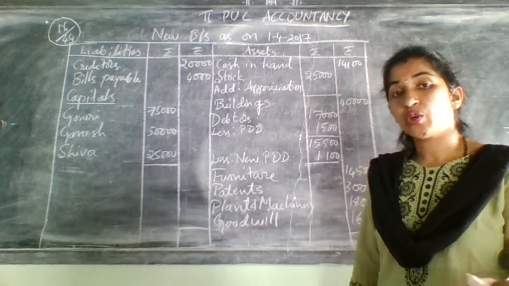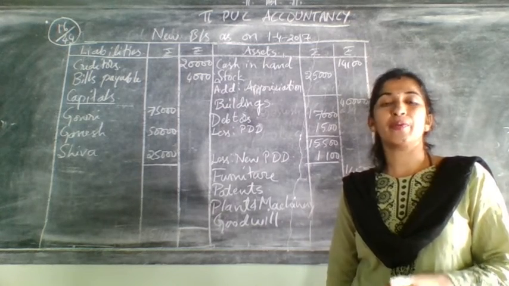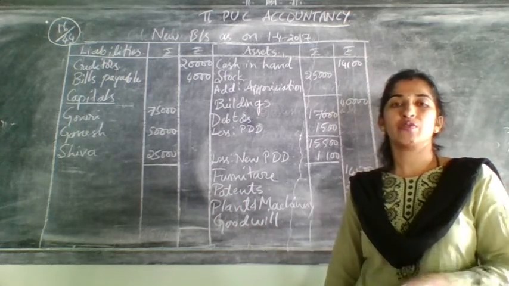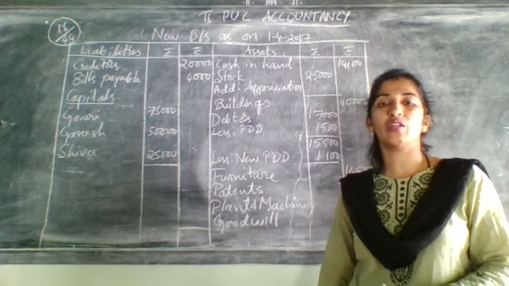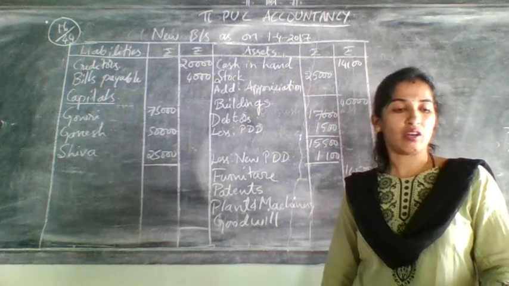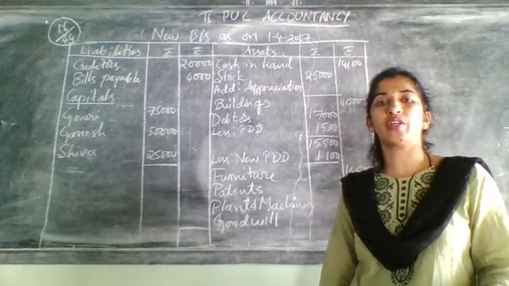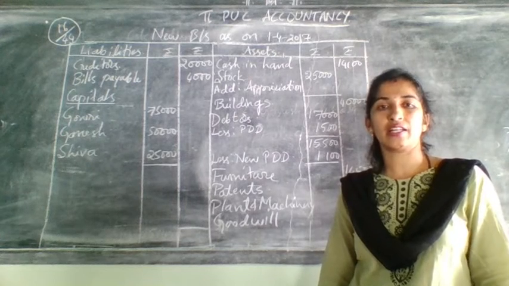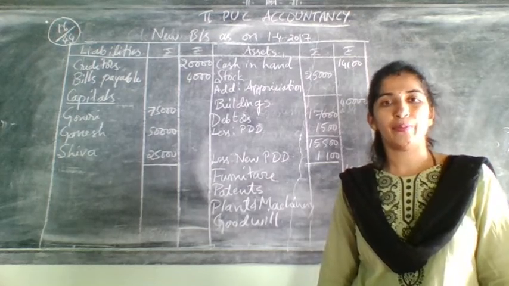1 mark questions you can do, and 2 mark questions are also there, so you need to write those too, because I gave almost all the notes of the first, second and third chapters. That's why you need to write everything in your homework book and not in notes: 1 mark multiple choice, true or false, and also 2 mark problems, 2 mark questions. Okay, so if you complete everything, then we can go for the next lesson, that is retirement of a partner. In the next class I'll start retirement of a partner. Okay.